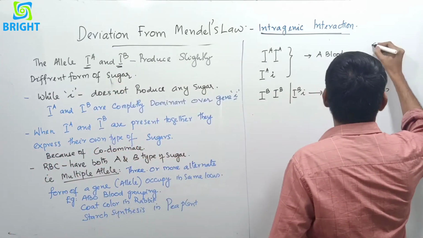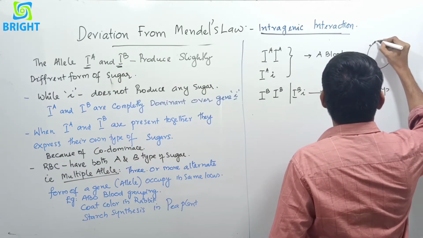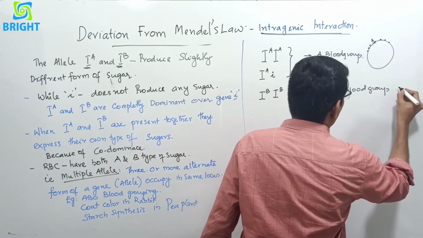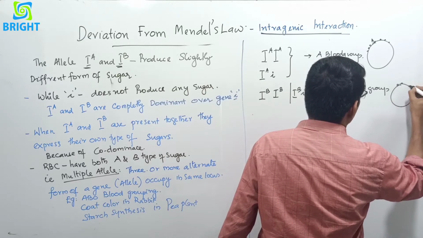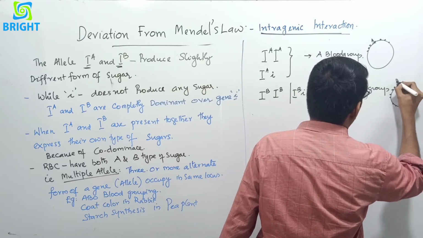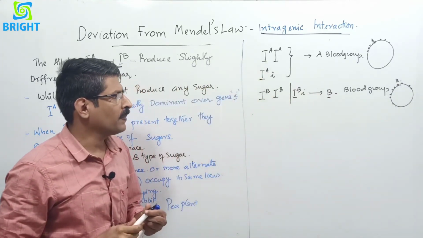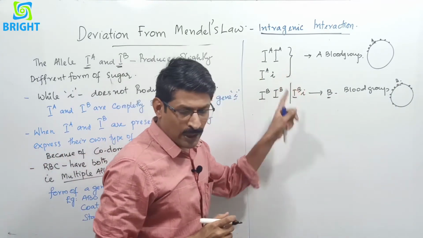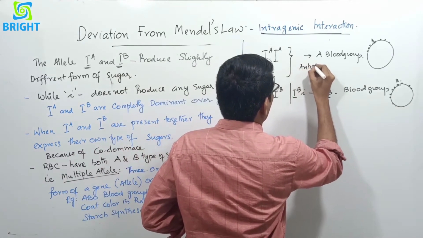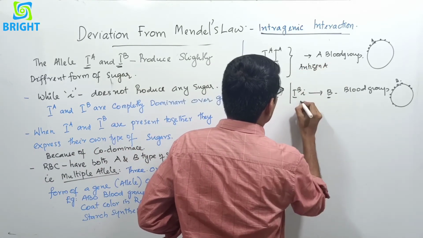So here there are protruding sugar molecules and this is A type. But here the protruding sugar molecule is slightly different, and this sugar molecule is the B antigen. So in the A blood group, they produce antigen A. Here the antigen is B.